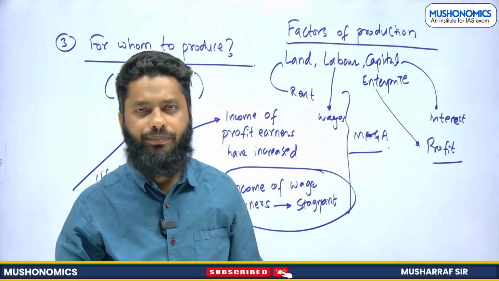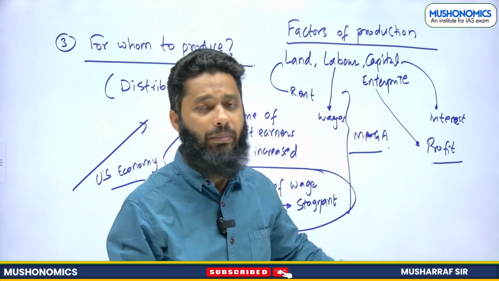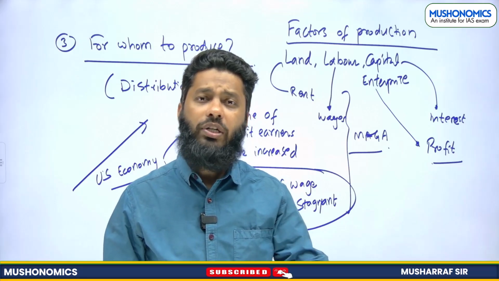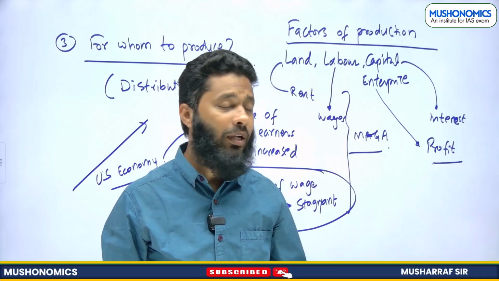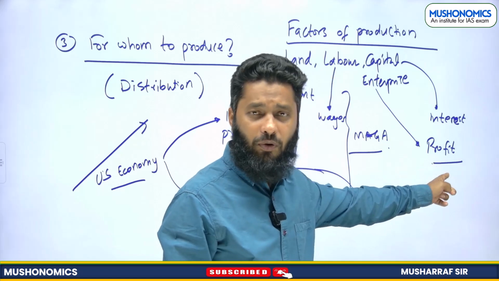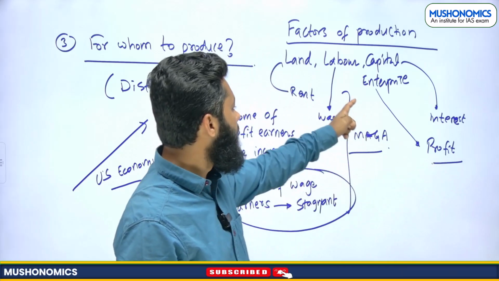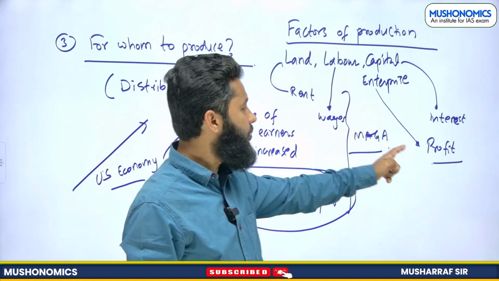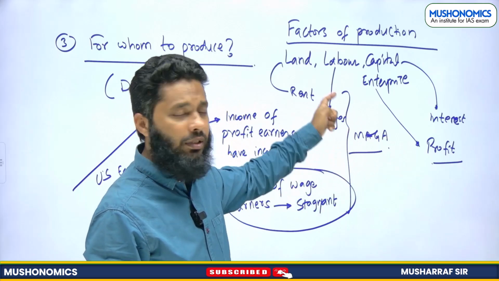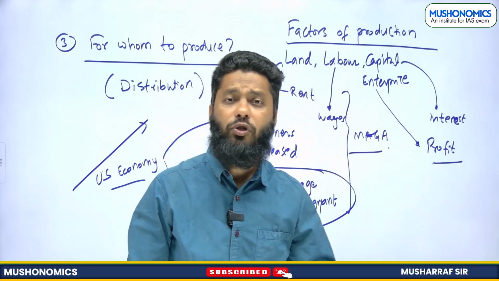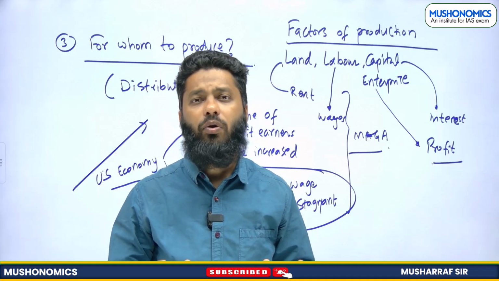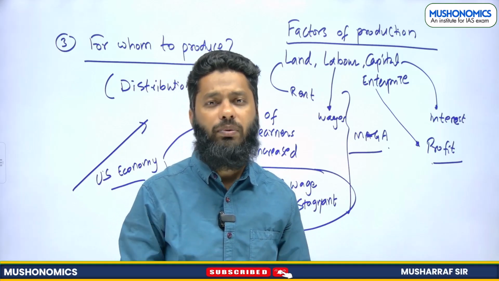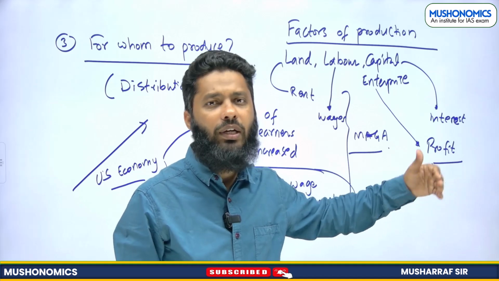Now who shall get more payment, right? Should the share of profit be higher, or the share of interest, the share of wages, or the share of rent? What should be higher? This is the question of functional distribution. Depending upon function, who shall get more, right?